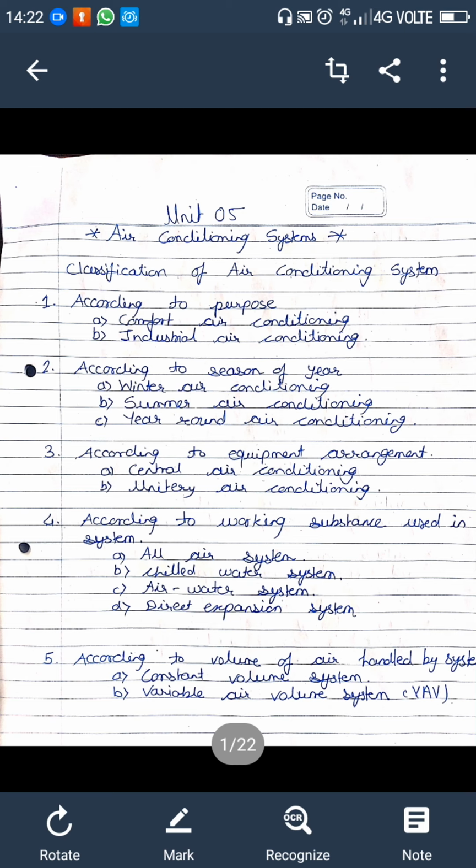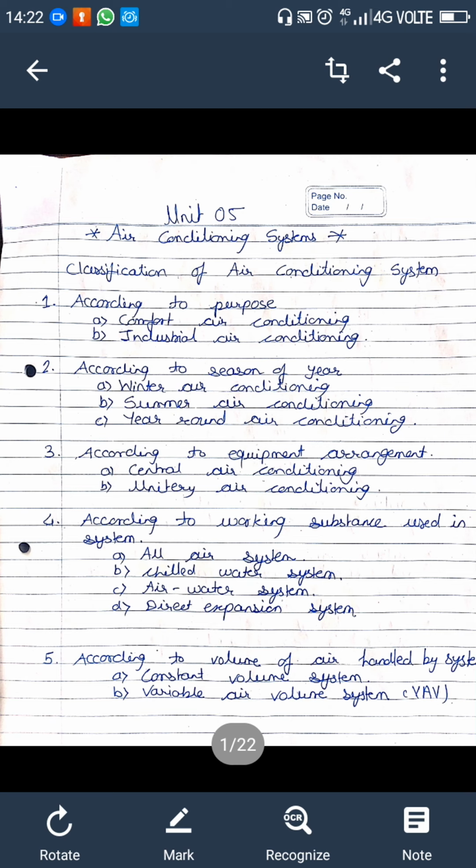For central air conditioning, when more than one room in the same building is to be air conditioned, which requires approximately the same temperature and relative humidity, we use the central air conditioning system. There are two examples of the unitary air conditioning system. First one is the window unit and another is the vertical packed unit.